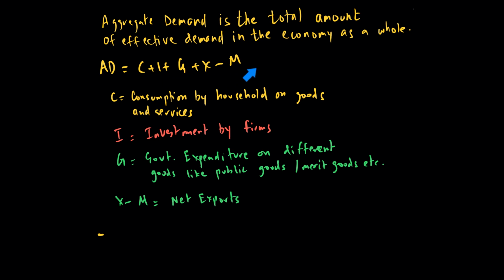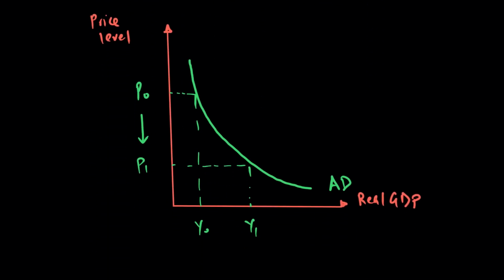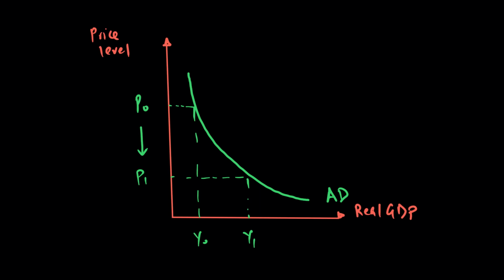Now, when we draw the aggregate demand curve, we find it to be downward sloping. Our AD curve looks something like this, with price level on the y-axis and real GDP, or total output, on the x-axis. Just a little note about real GDP. Real GDP means the total output that an economy produces, controlling for inflation.